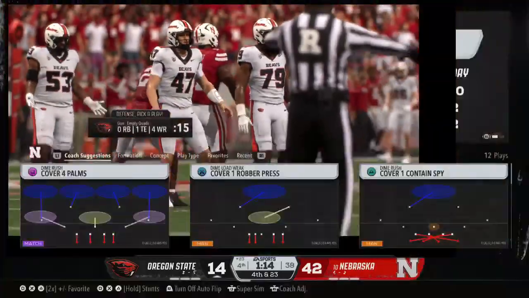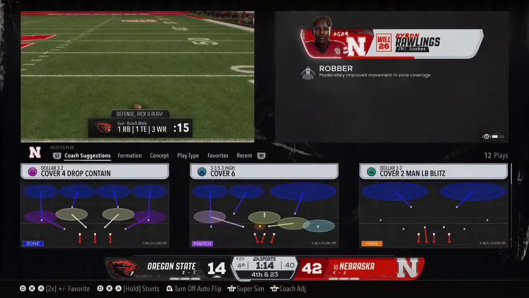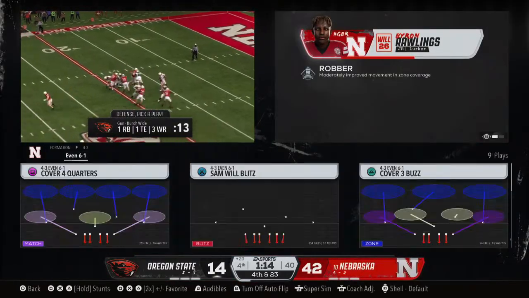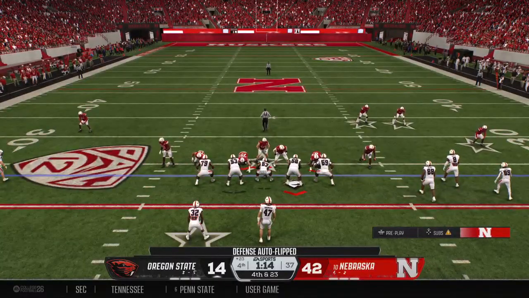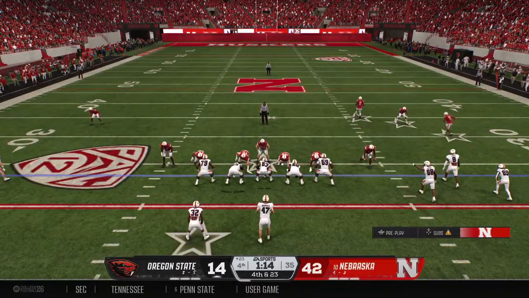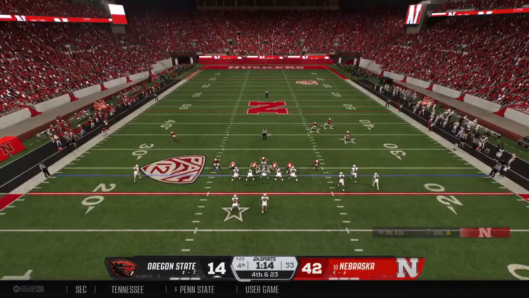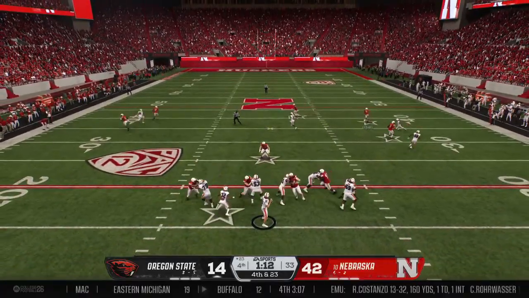Well, at this point, you're still trying to throw. Throw it at the wall and see if it sticks. You're down by a lot of points, so why not try it, right? And give the offense credit. You're not just going to run the football. You're not just going to take a knee and go into the locker room with your tail between your legs. I like the fighting spirit, just not enough.